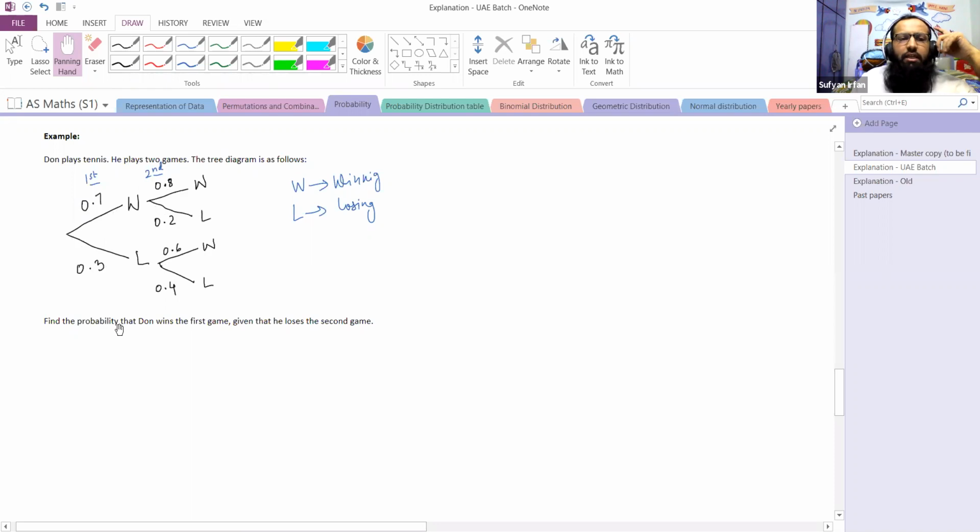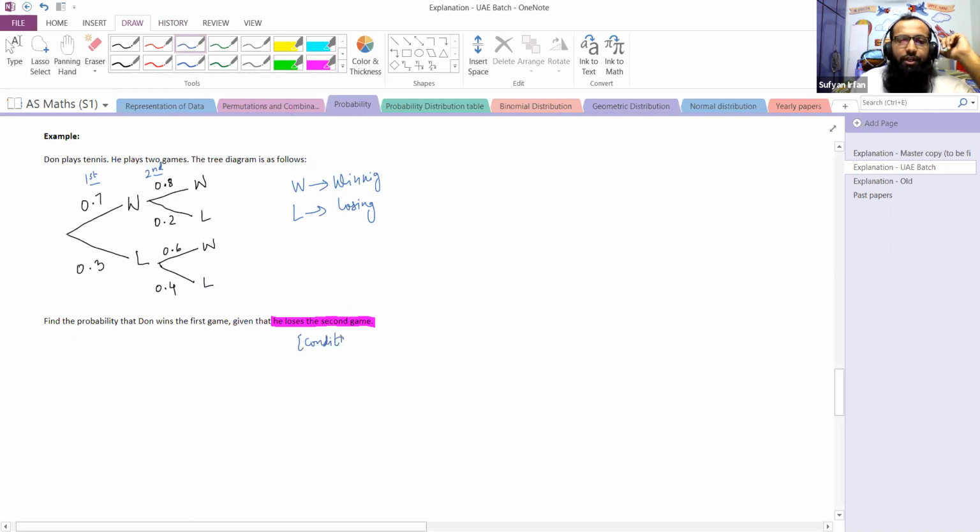Find the probability that Don wins the first game given that he loses the second game. The condition that comes after the words given that is the given condition: given that he loses the second game. So this is the condition given.